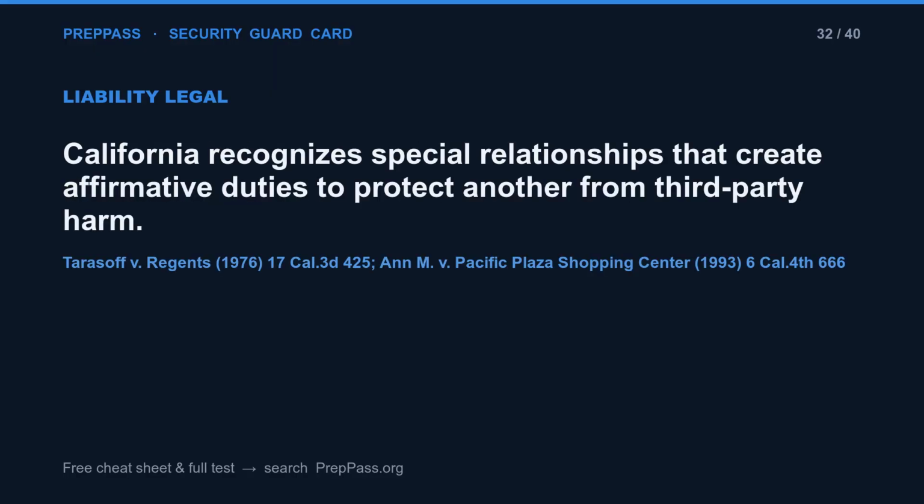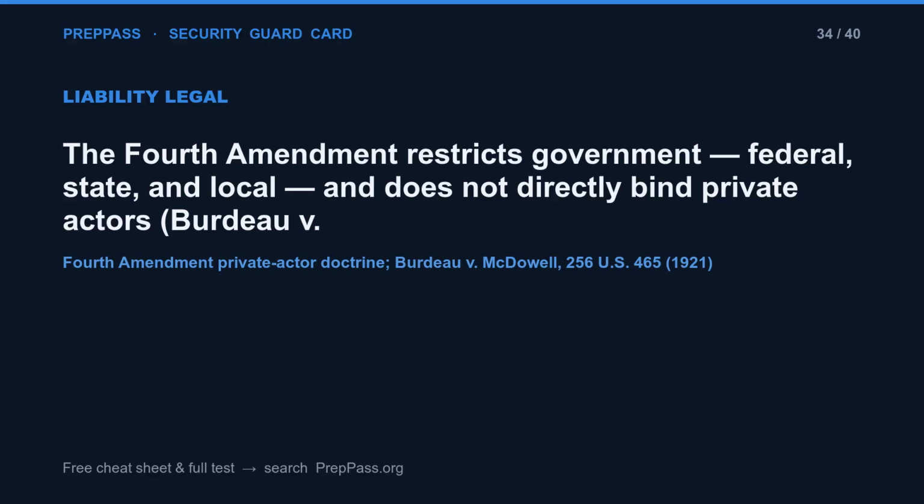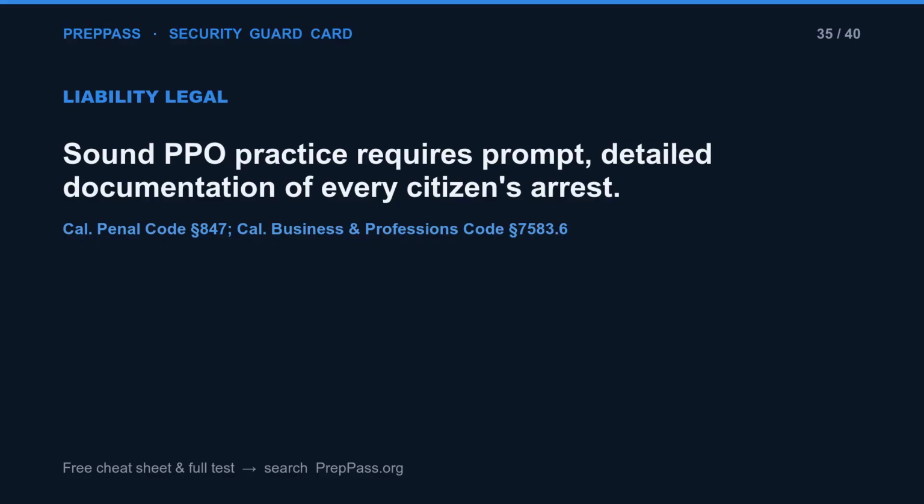California recognizes special relationships that create affirmative duties to protect another from third-party harm. BPC Section 25602 makes furnishing alcohol to an obviously intoxicated person a misdemeanor. The Fourth Amendment restricts government, federal, state, and local, and does not directly bind private actors, Burdeau v. Sound PPO practice requires prompt, detailed documentation of every citizen's arrest.